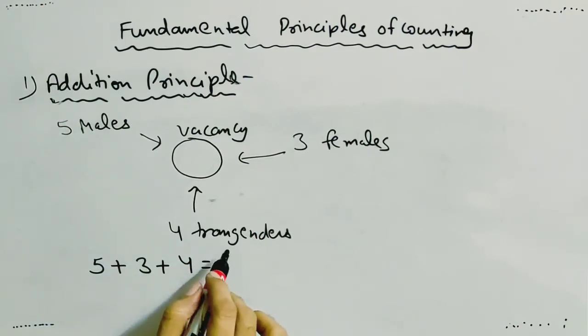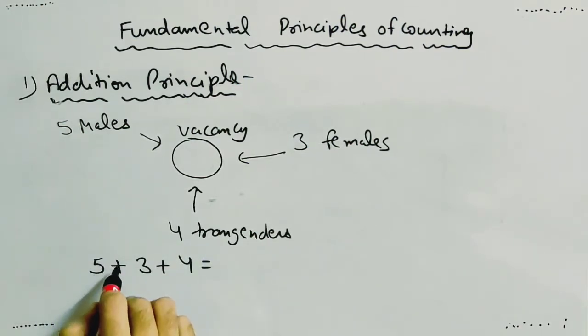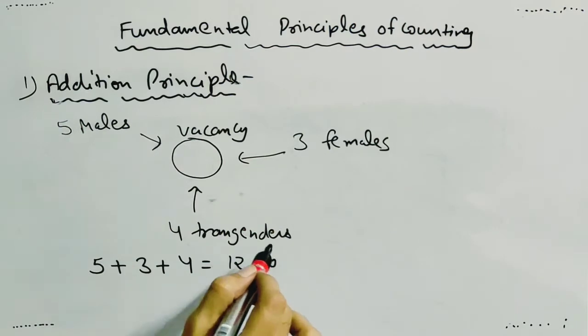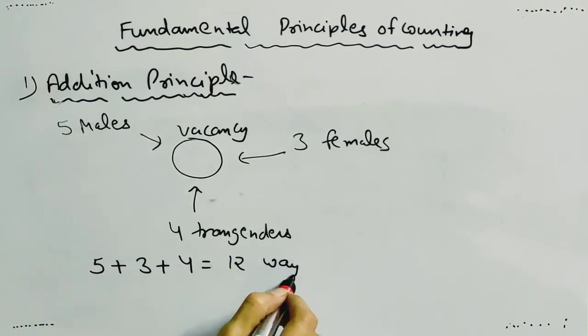I am using the word or, which represents that I am going to use this addition principle. So there are 12 number of ways in which this vacancy can be filled.